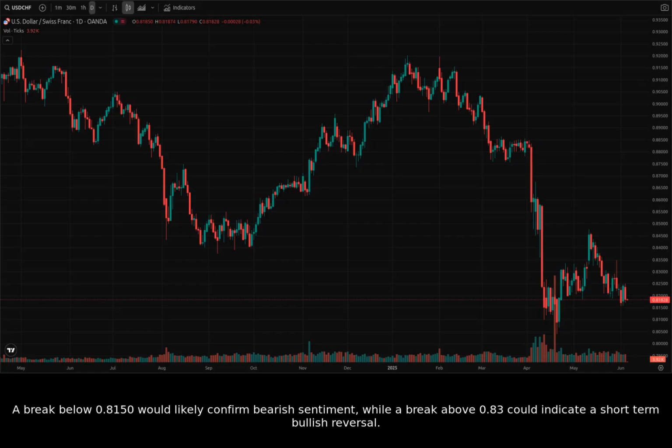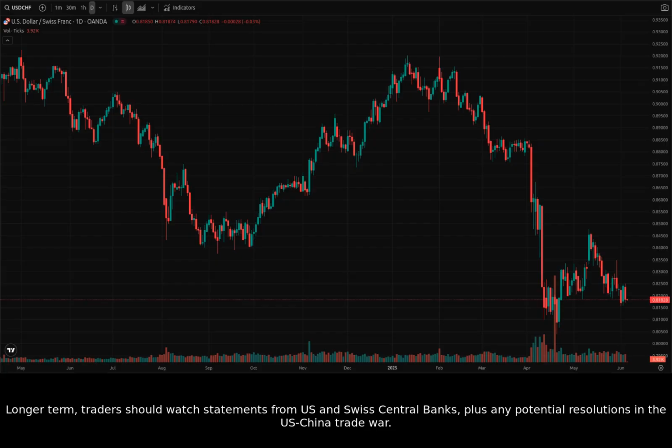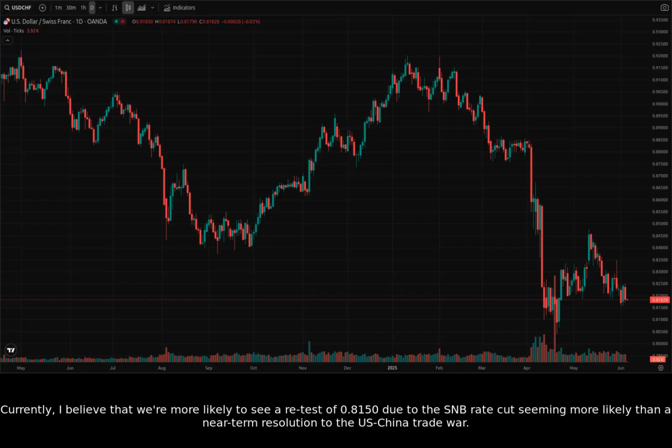short-term bullish reversal. Longer term, traders should watch statements from US and Swiss central banks, plus any potential resolutions in the US-China trade war. Currently, I believe that we're more likely to see a retest of 0.8150 due to the SNB rate cut seeming more likely than a near-term resolution to the US-China trade war.